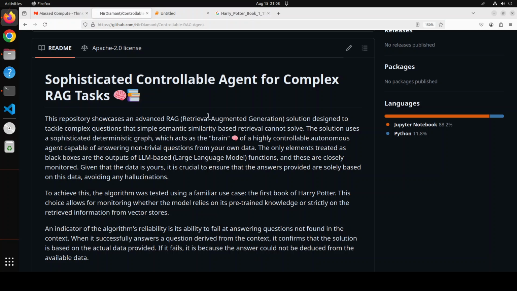I will drop the link to it in the video description. Play around with it. Let me know what you think. It's still a very early project, so be ready for a lot of things breaking down the road. But I think it's a good start for a sophisticated RAG pipeline.